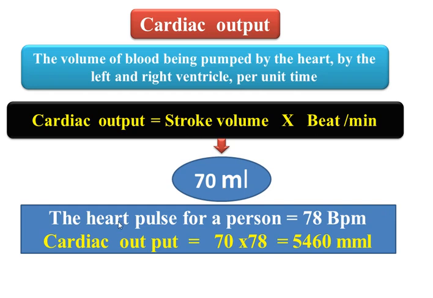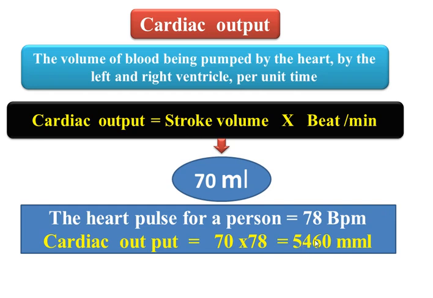As an example, if the heart pulse for a person equals 78 beats per minute, then the cardiac output equals 70, this is the stroke volume, multiplied by 78, this is the pulse, and now you see it equals 5,460 ml, 5 liters and nearly a half.